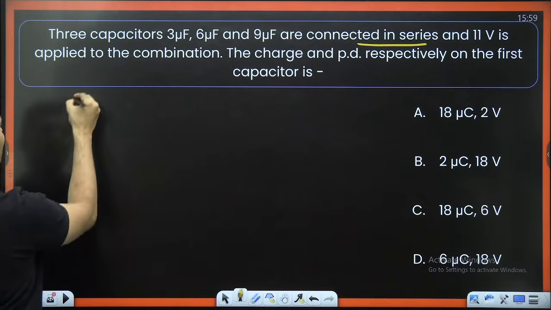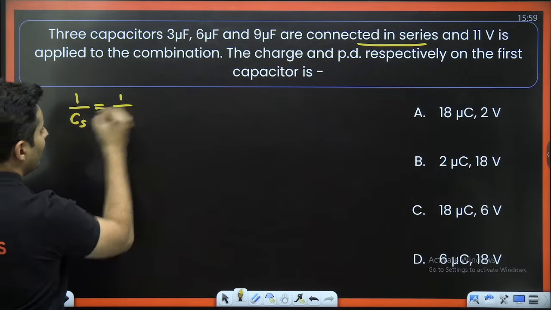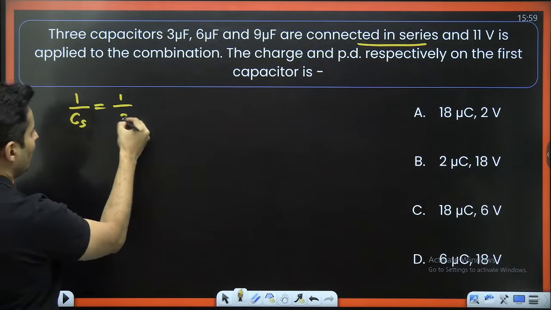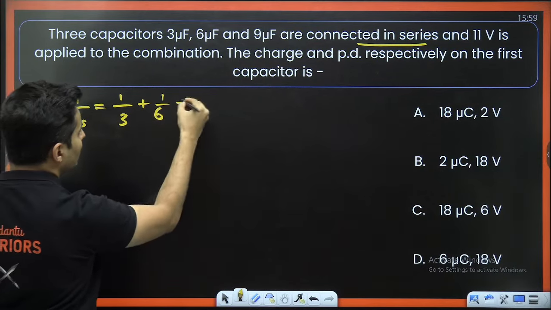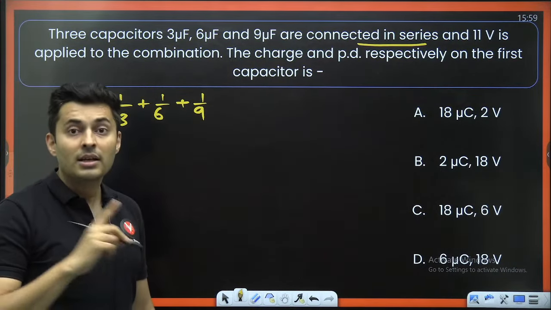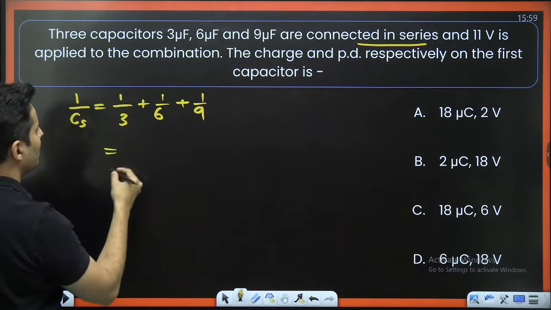So let's find out the equivalent capacitance first. For series capacitors, use the parallel resistors formula. So 1 by C is 1 by 3 plus 1 by 6 plus 1 by 9. Don't add them directly, they are not resistors. Capacitors have the opposite formula. That's why I use the parallel resistance formula.